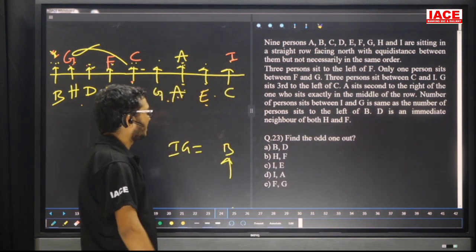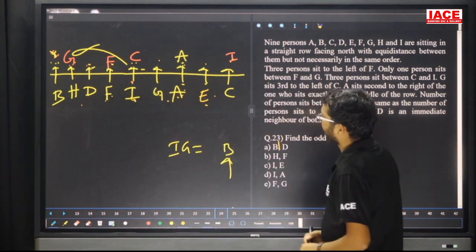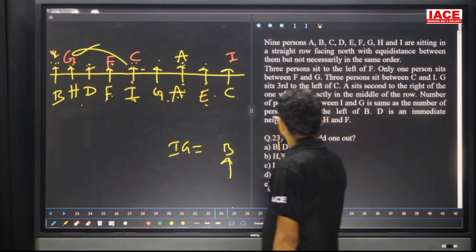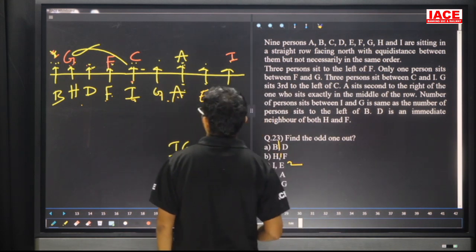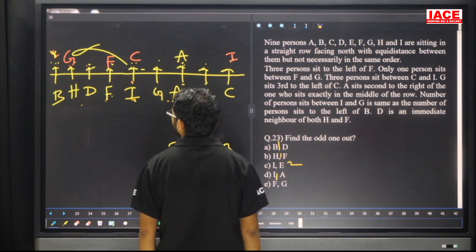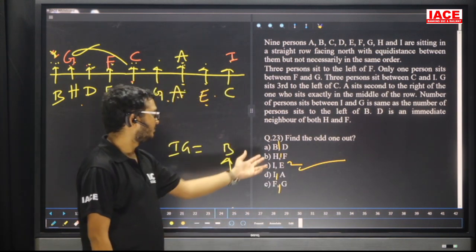Question number 23. Find the odd one. B and D, 1 person gap. H and F, 1 person gap. I and E, 2 persons gap. I and A, 1 person gap. F and G, 1 person gap. Then the answer is option C. Why? In the other options the gap between the first and second person is 1, but option C is different.